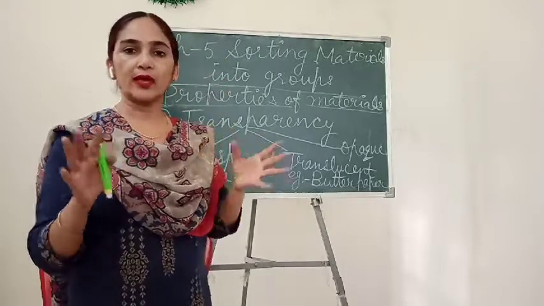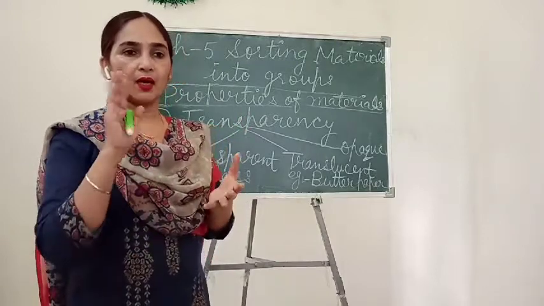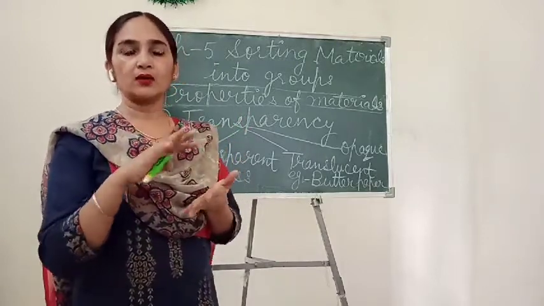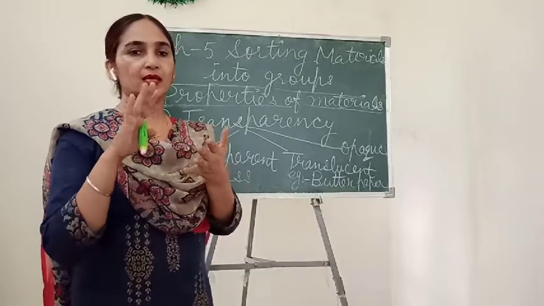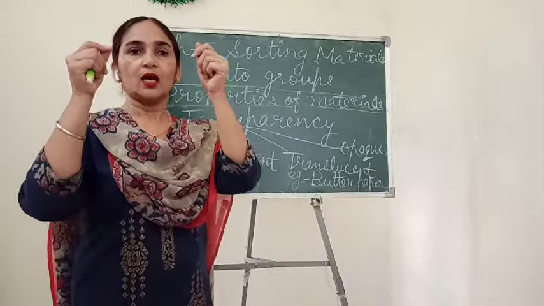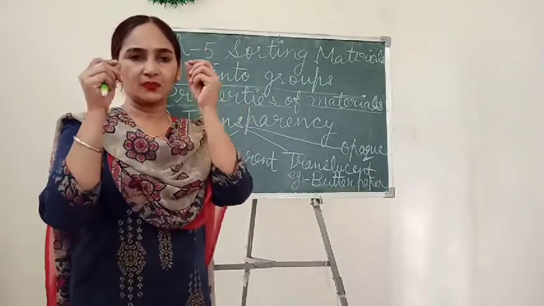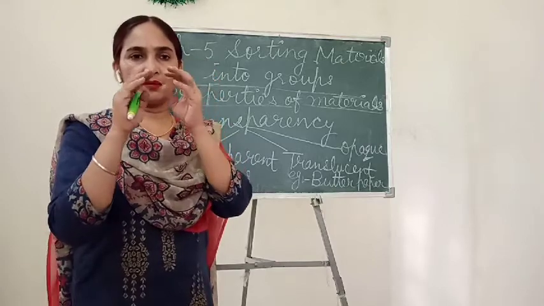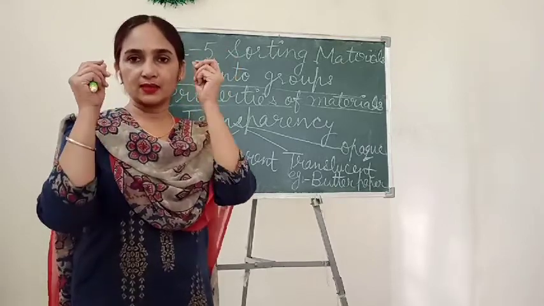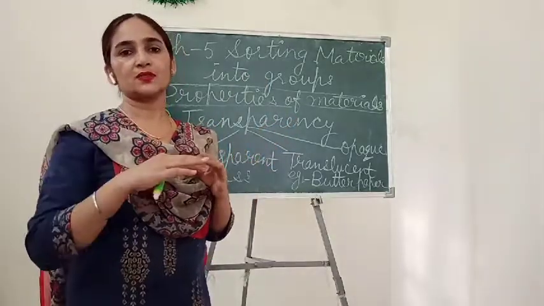Or if you don't have butter paper, we can make it by applying oil on thin white paper. Then you can see through that paper, and it becomes translucent. We can see blurred things through it.